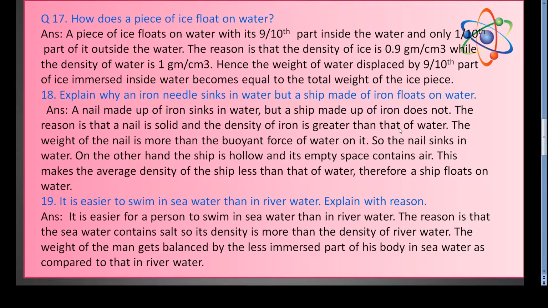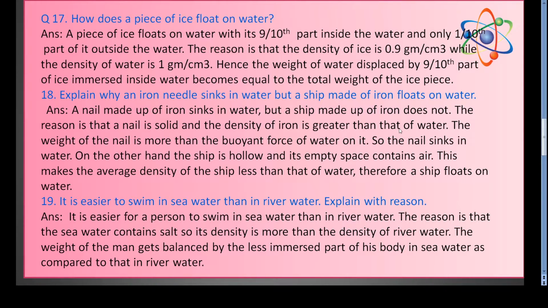Explain why an iron needle sinks in water but a ship made up of iron floats on water. Answer will be, a nail made up of iron sinks in water, but a ship made up of iron does not. The reason is that a nail is solid and the density of iron is greater than that of water. So the weight of the nail is more than the buoyant force of water on it. So the nail sinks in water. On the other hand, the ship is hollow and its empty space contains air. This makes the average density of the ship less than that of water. Therefore, a ship floats on water.